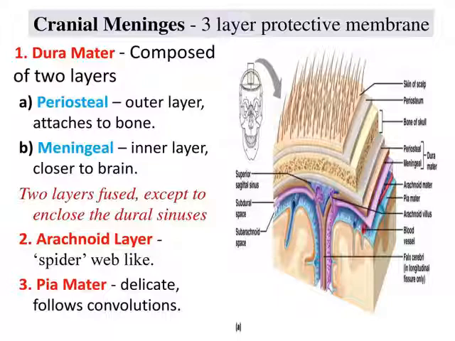Dura mater is composed of the periosteal layer, which is towards the side of the skull, and the meningeal layer, the inner layer close to the brain. Next is the arachnoid layer, also called spider web like, and pia mater, that is delicate and follows the different convolutions of the brain.